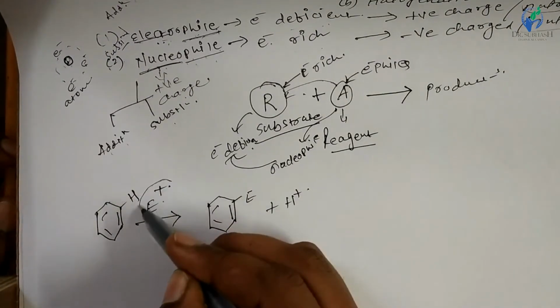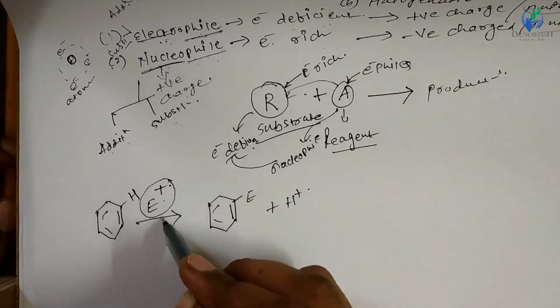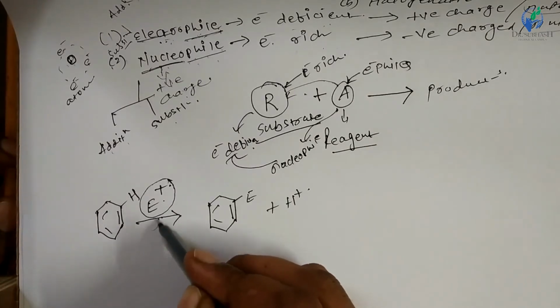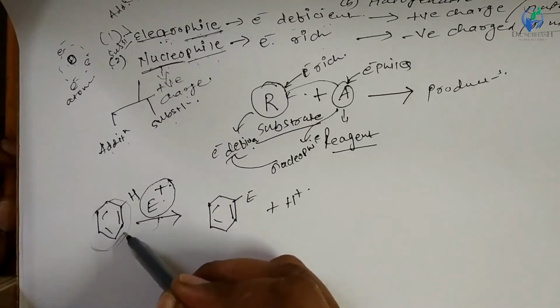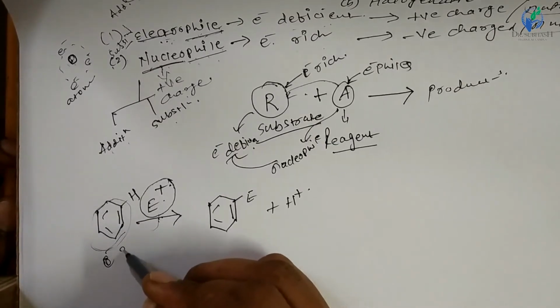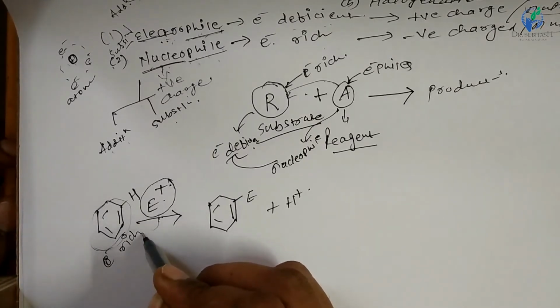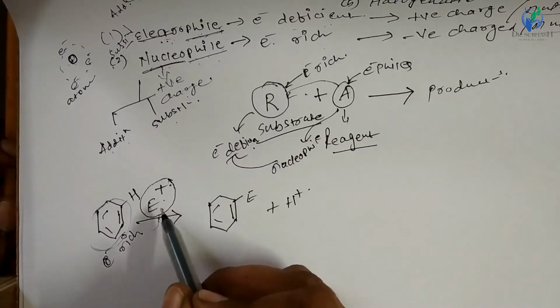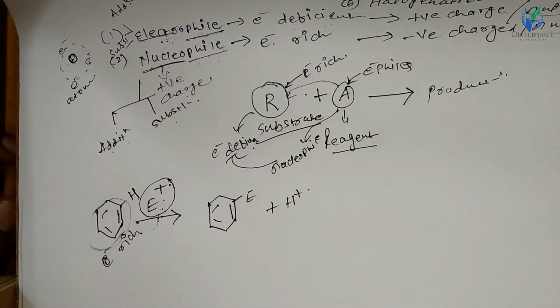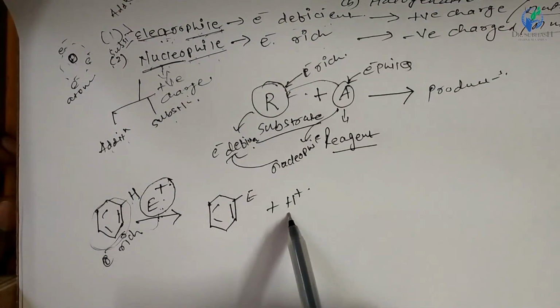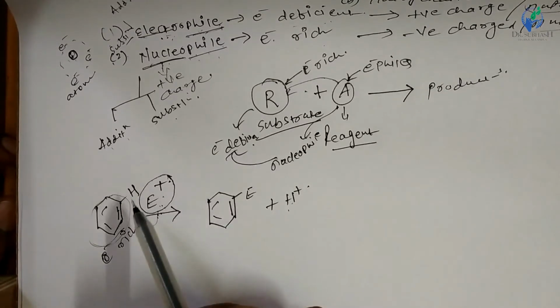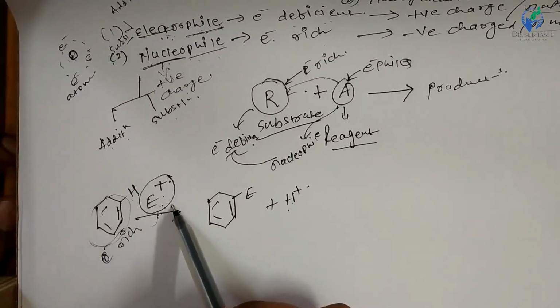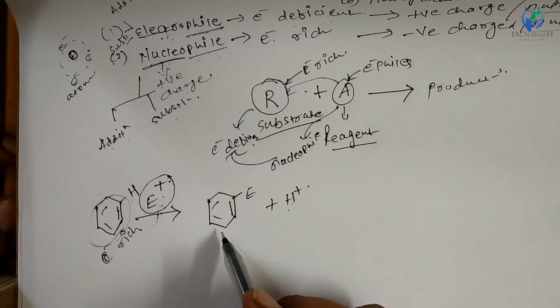So here the electrophile is generated from the reagent, and this generated electrophile is attacked by this electron rich benzene ring. The electron rich aromatic ring attacks the electrophile and causes the substitution reaction with release of a proton. Here H plus is replaced with E plus, that's why it is a substitution reaction.